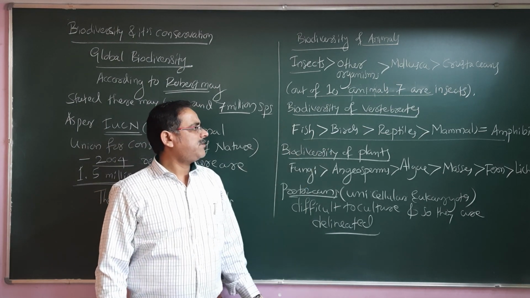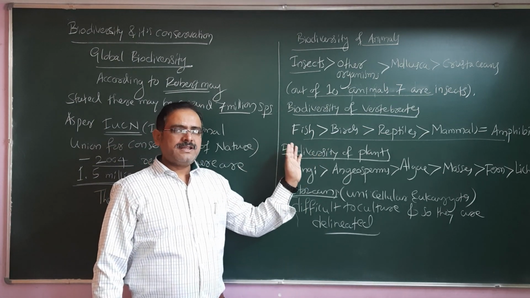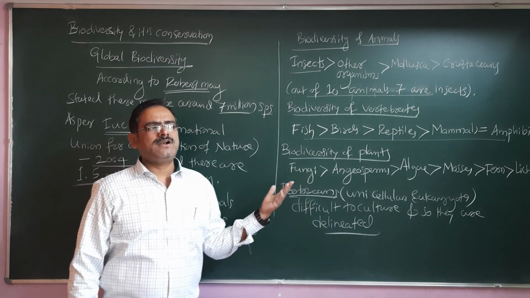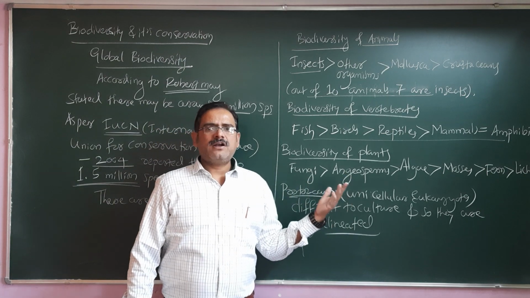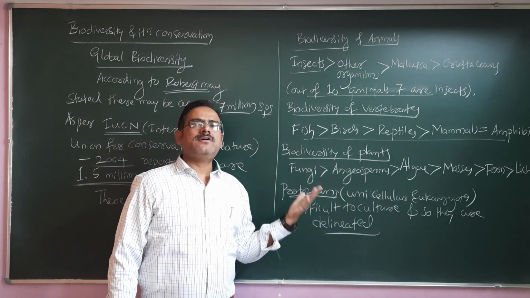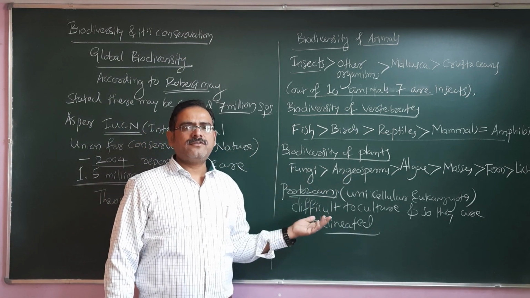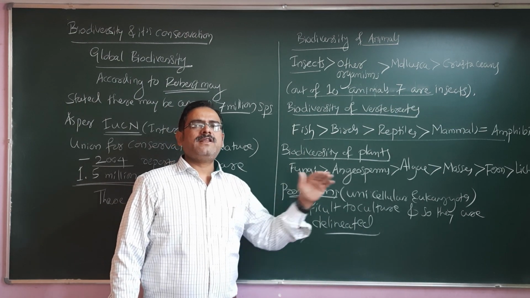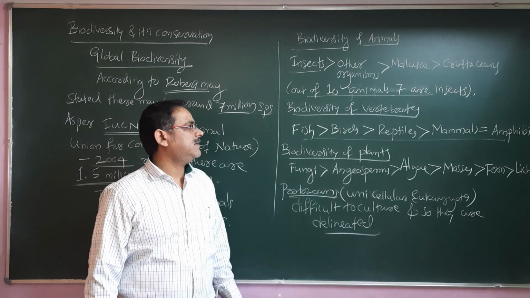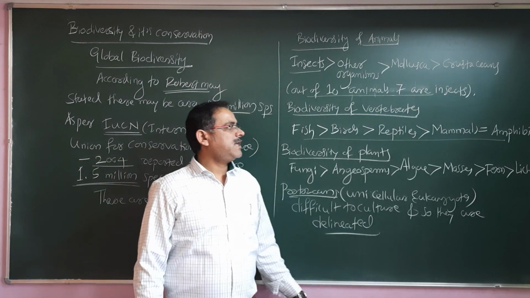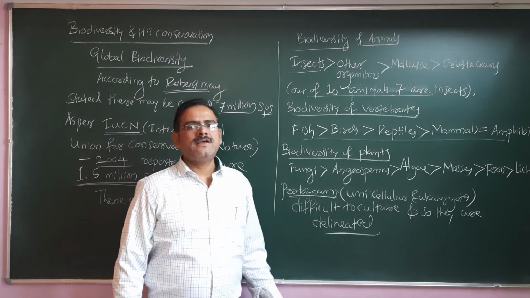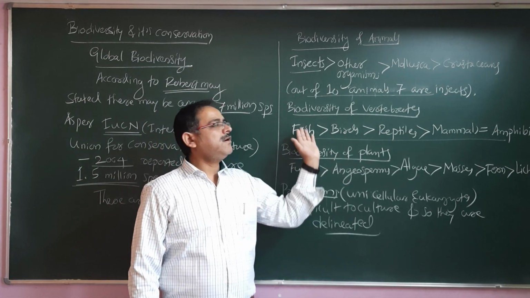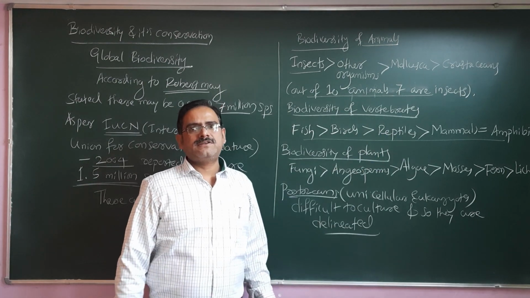Biodiversity of vertebrates, when we look, fish are mainly the highest because they exist in all sorts of water. It may be fresh water, it may be marine water also. They form number 1 because of their high chances of reproducing more. Then birds come next. They also adjust to various kinds of conditions and survive well. Reptiles come next. After that mammals, and then least is actually amphibians. This is the sequence from higher to lower number of species that you are observing.